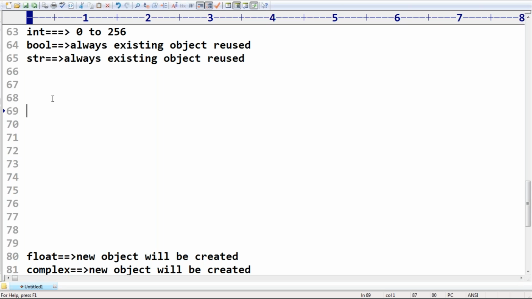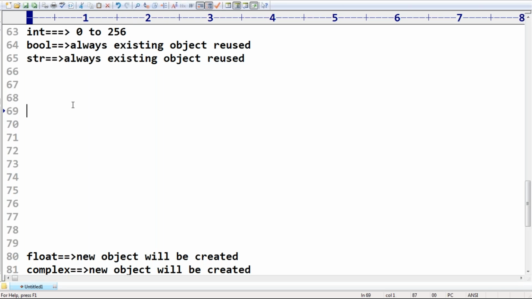These concepts are very simple. They consider 0 to 256 the most commonly used range. So usually in the case of int data type, which values are we going to use? 10, 20, 30, 40 and so on. The most commonly used range is nothing but 0 to 256. Correct or not? That's why, for the most commonly used range, objects will be created at the beginning only.